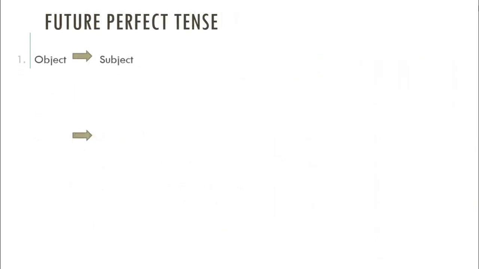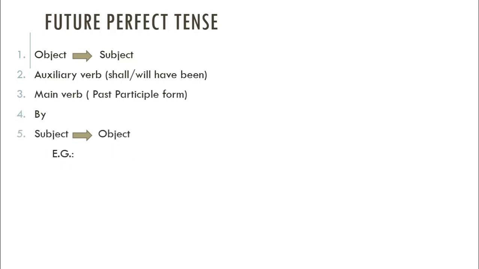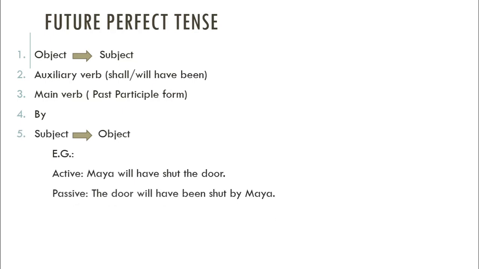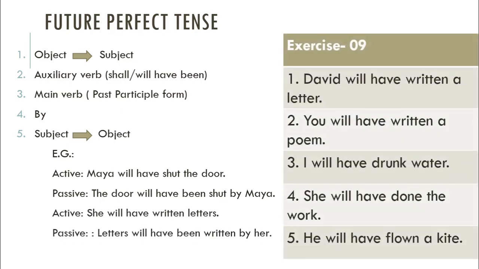Future perfect tense. Again the rules. Object will be the subject. Auxiliary verb shall have been or will have been will be used. Main verb, past participle form of the main verb. Then by, subject will be the object. Maya will have shut the door. The door will have been shut by Maya. She will have written letters. Letters will have been written by her. Exercise 9. Do it for you.